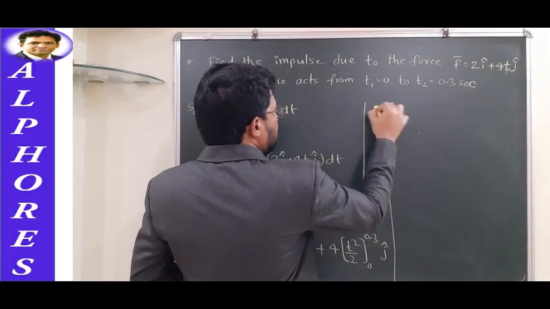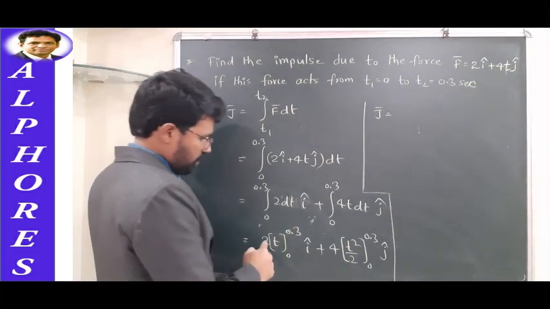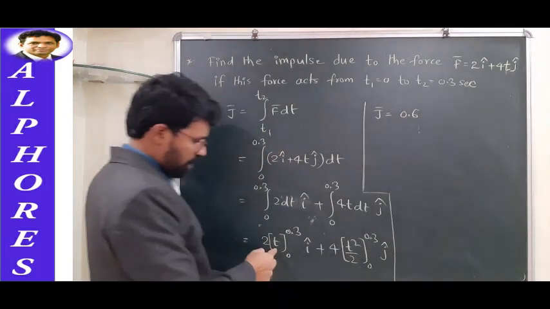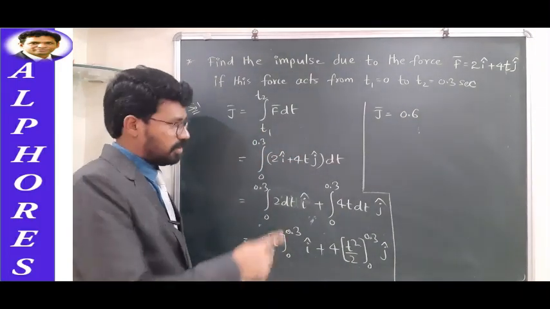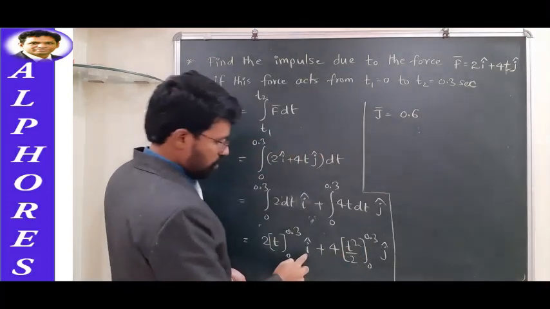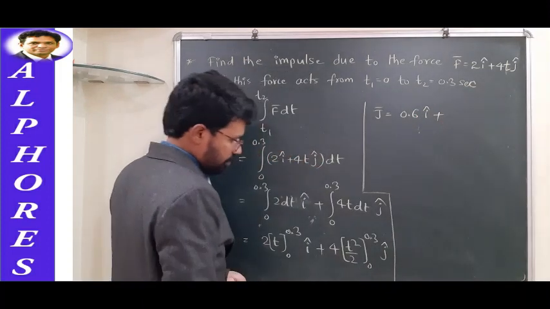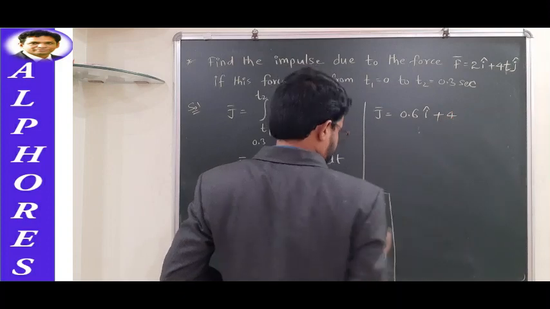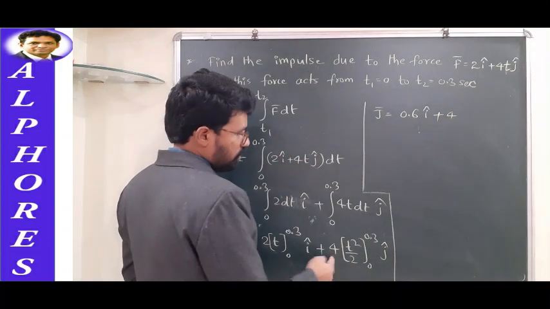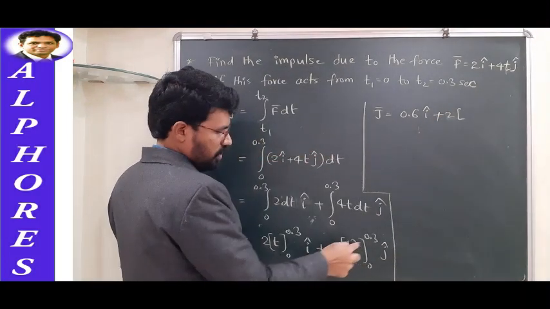J bar is equal to, if you replace t with 0.3, you will have 0.3 into 2, 0.6, minus 0, since the lower limit gives 0, into i cap. So 0.6 i cap plus 4 into, you can bring the 2 outside. When you bring this 2 outside, 4 by 2 will be 2. So you can write 2 here directly and replace t with 0.3.